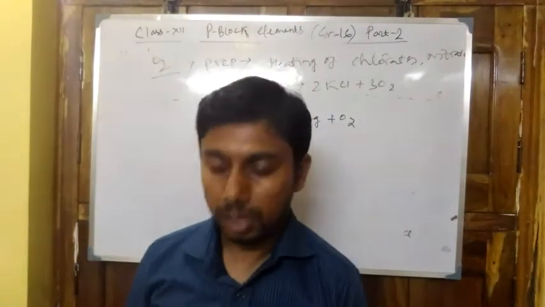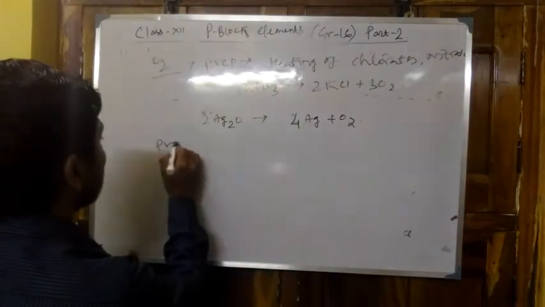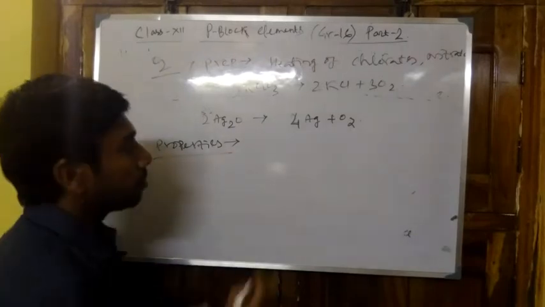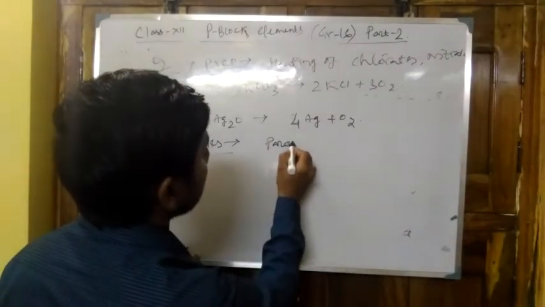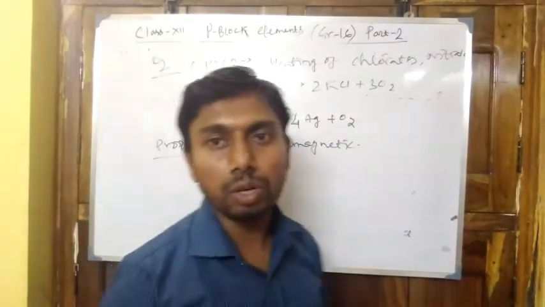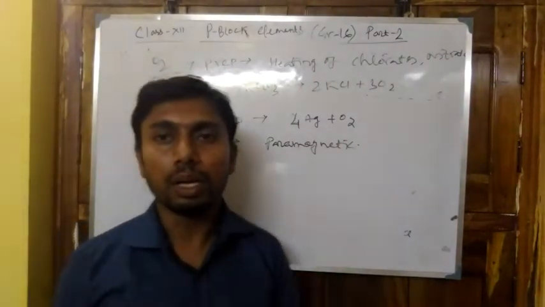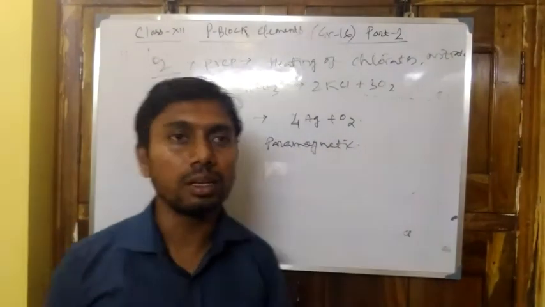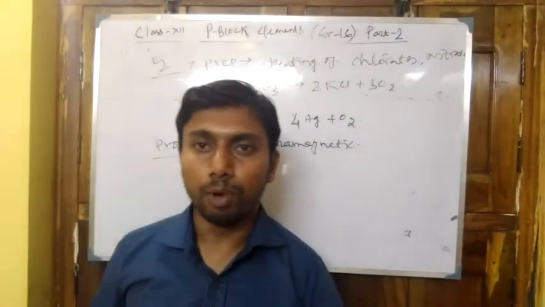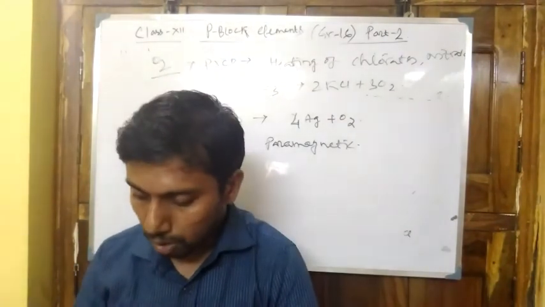Now first of all, the properties. It is in gaseous form. Second, it is paramagnetic in nature. That is, in the molecular orbital theory of oxygen, from the concept of class 11 we know that we can draw the MO, and unpaired electrons are situated in the antibonding orbital of oxygen.